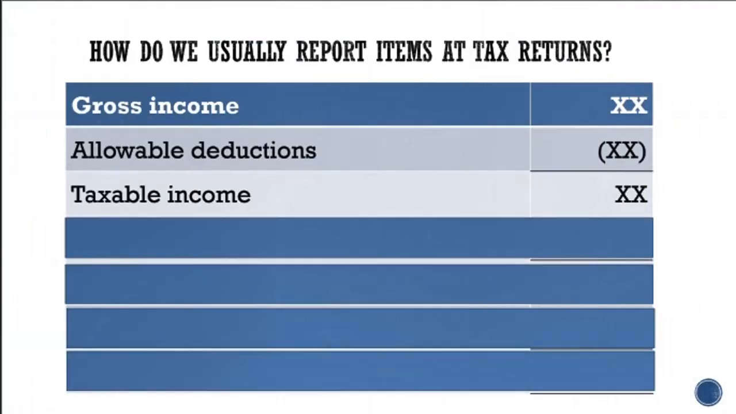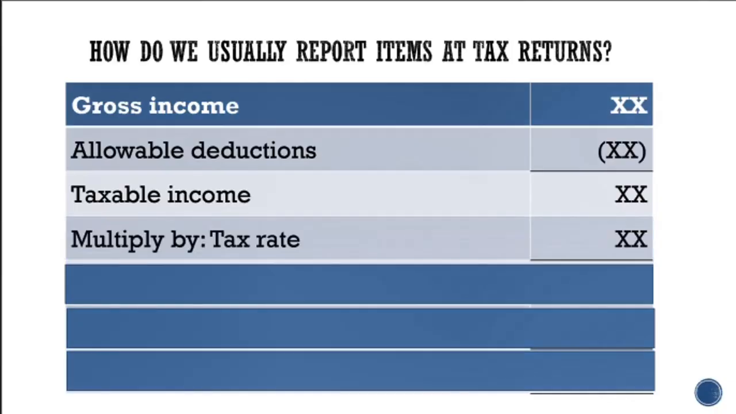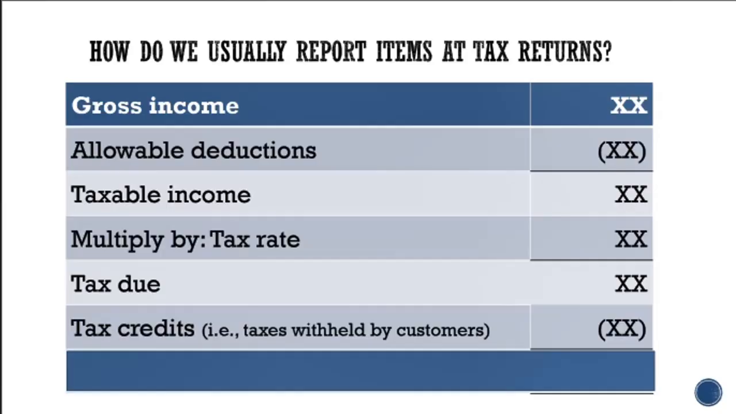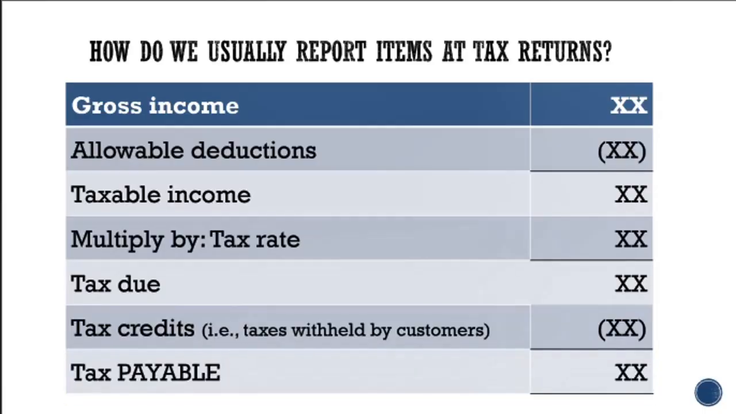If you still remember the way we present our tax returns, that would be gross income less the allowable deductions would be equal to your taxable income. The taxable income, of course, is our tax base, wherein we multiply it by the appropriate tax rate, and then we would come up with our tax due. But remember this, our customers actually withheld taxes from us, and these taxes withheld can be used as charges against our tax due, which we technically call as tax credit. Then if we deduct the tax credits from our tax due, that would now be our tax payable.